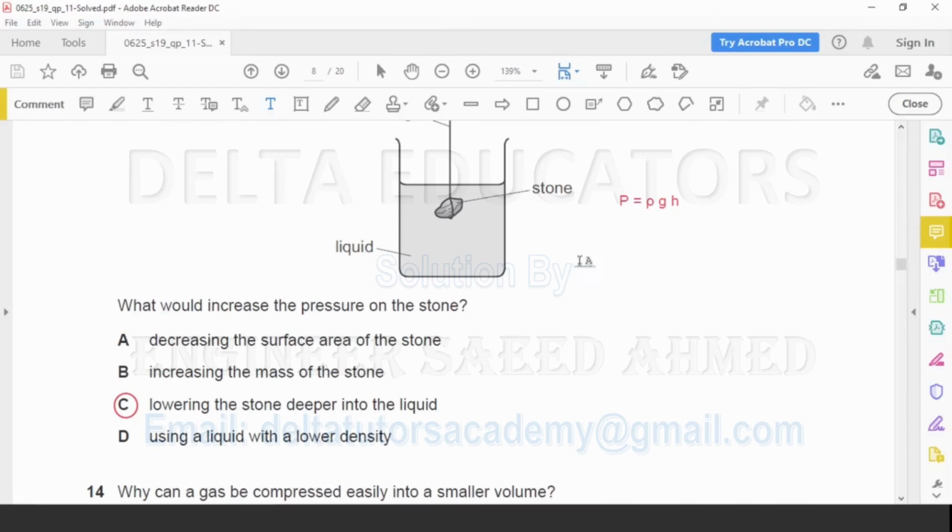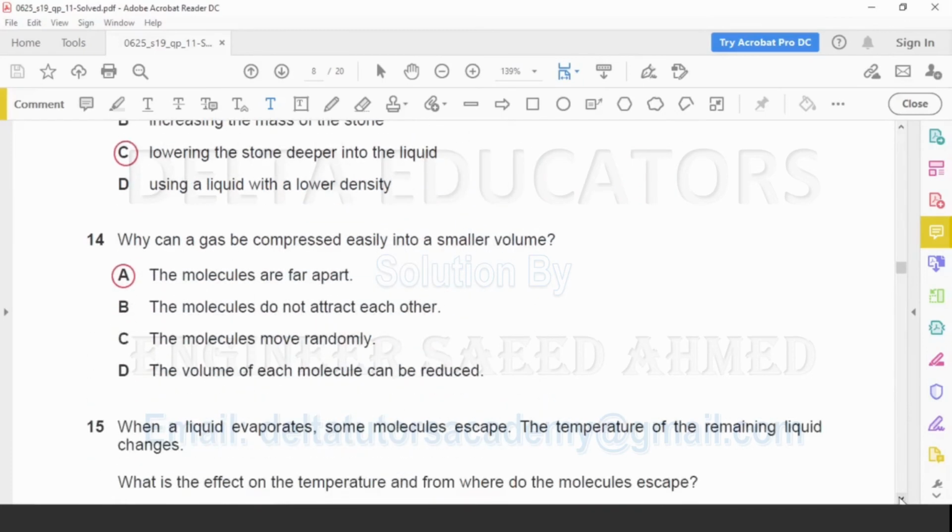With the increase in distance from the surface of the liquid, the pressure on the stone will be increased. So correct option, option C. Question number 14. Why can a gas be compressed easily into a smaller volume? In a gas, the molecules are far apart from each other, and when we apply a pressure on this gas, these molecules come closer together, and the volume of the gas will be decreased.